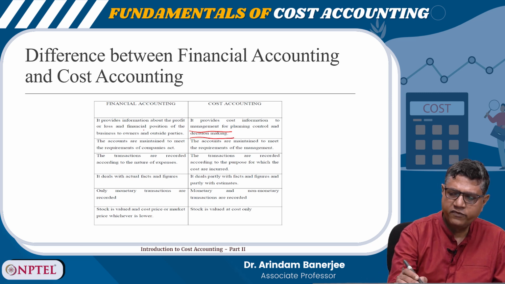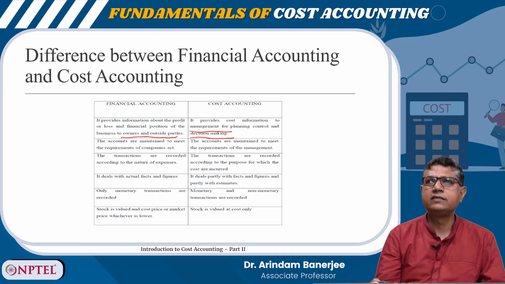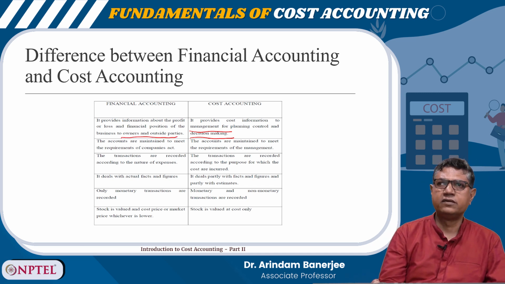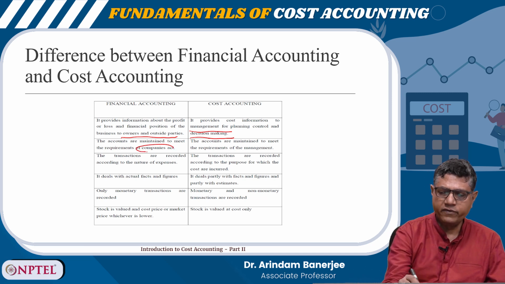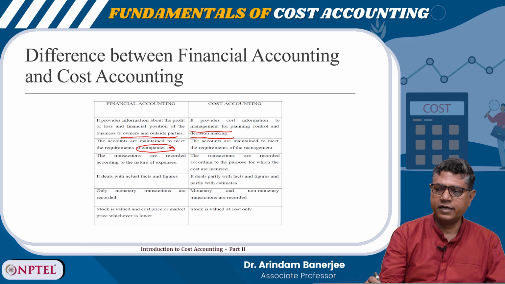This is one of the major differences. And the accounts in the case of financial accounting follow the requirements of the Companies Act.